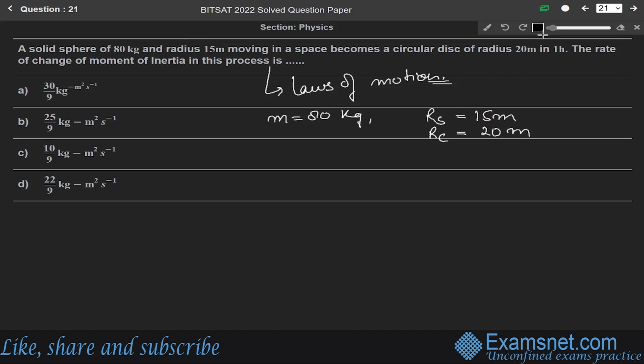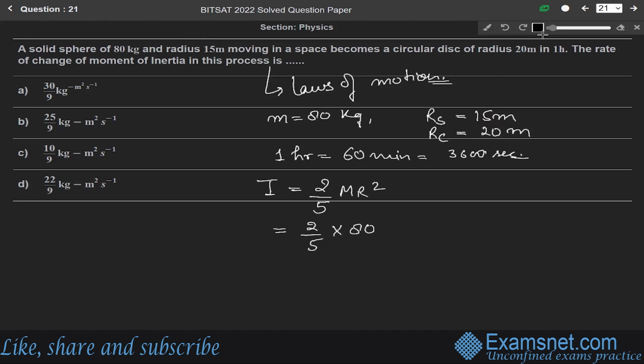And the time is given as 1 hour. So 1 hour means 60 minutes. It means 3600 seconds. Now, the moment of inertia of a solid sphere. We know that the moment of inertia for a solid sphere is 2 over 5 mr square. So it will be equal to 2 over 5 m, mass is 80 and radius of sphere is 15 meter, so into 15 square.